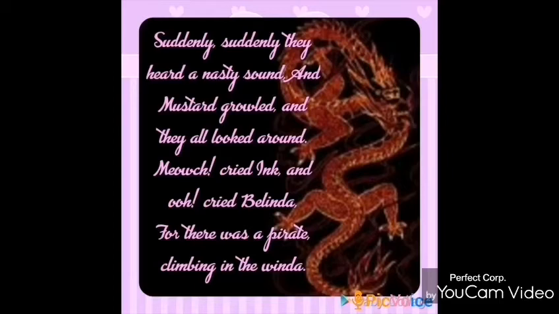So the rhyme scheme is sound, around, A; Belinda, window, B. And then there is onomatopoeia, that is the sound words growled, meow, ow. And then there is the poetic license used in the line: "windah" in place of "window." It has been used so as to rhyme with Belinda.